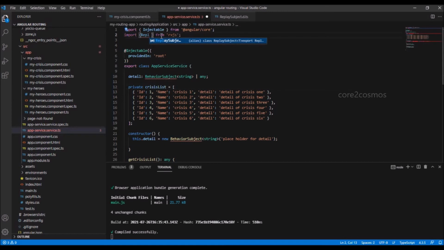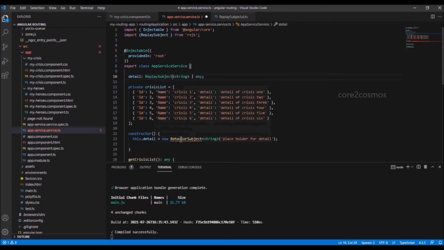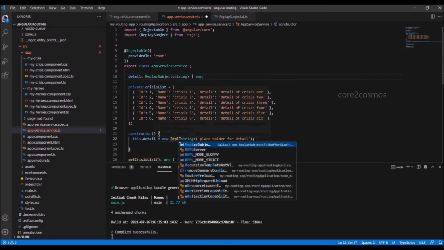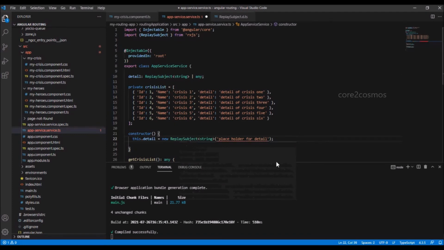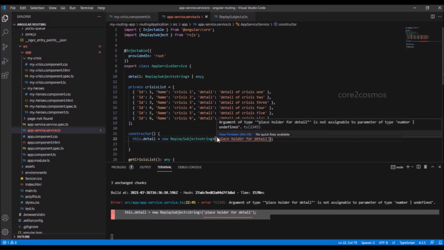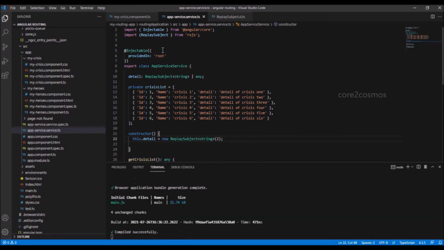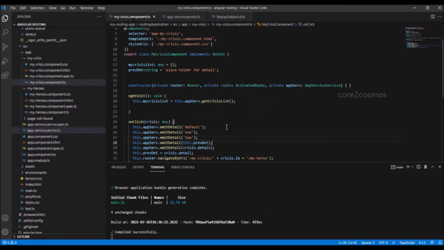In the appservice.service.ts file, I now replace the behavior subject with replay subject. At line number 10 and at line number 22, I replace the behavior subject with replay subject. Once I do this, I get an error in the terminal saying an argument of type placeholder for detail is not assignable. Replay subject expects an integer value in the constructor.